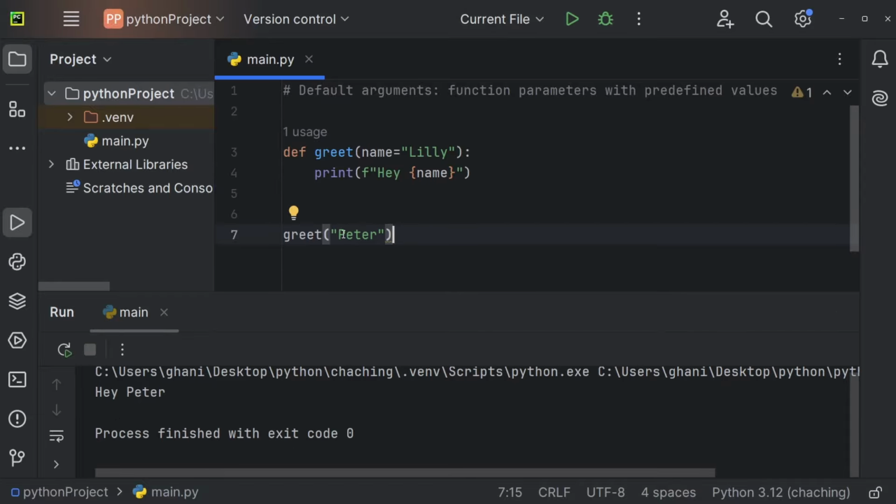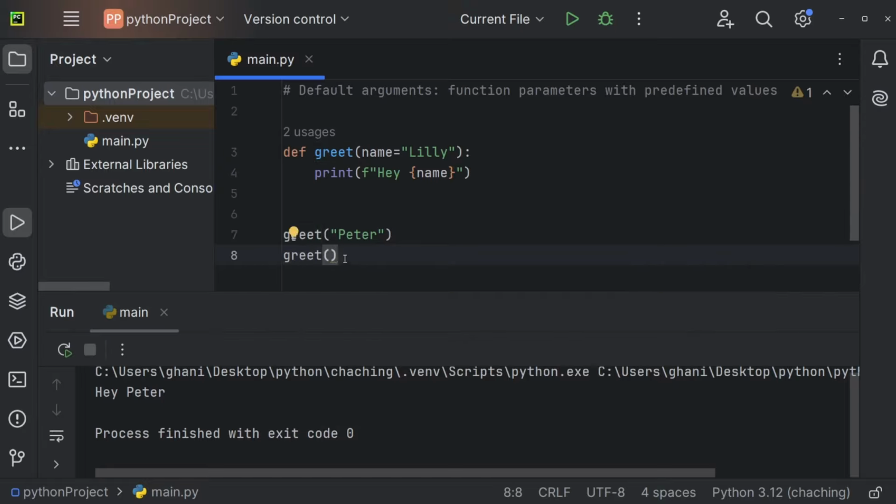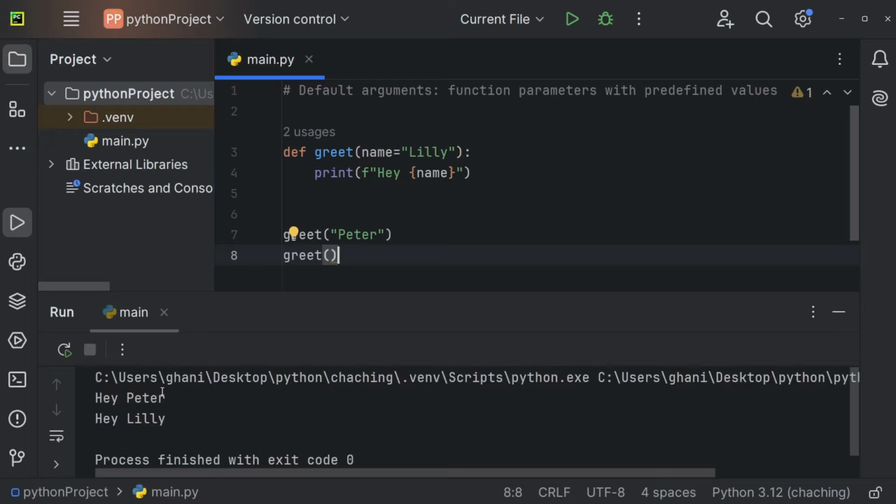So if we pass an argument when calling the function, we will use that argument, and otherwise we're just going to use the default argument. So I could also have one call where I pass Peter and another call where I just do not pass anything. And now we're getting hey Peter and hey Lily. And those are default arguments in Python.